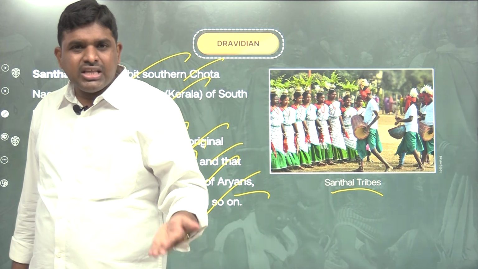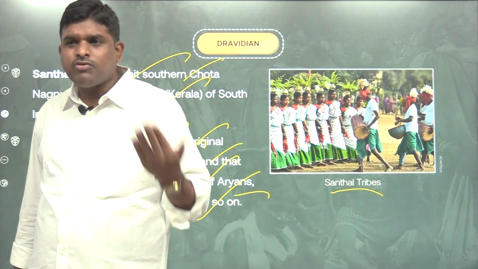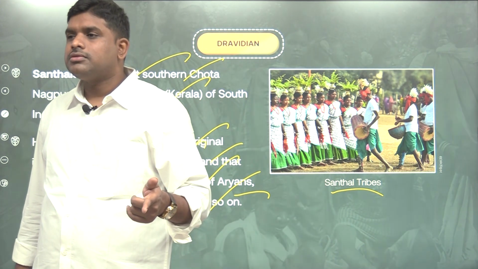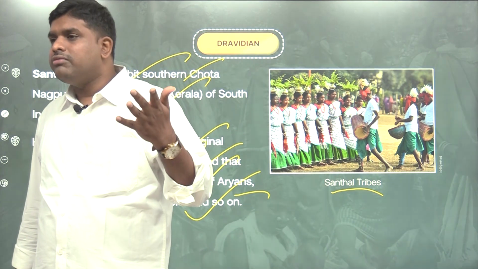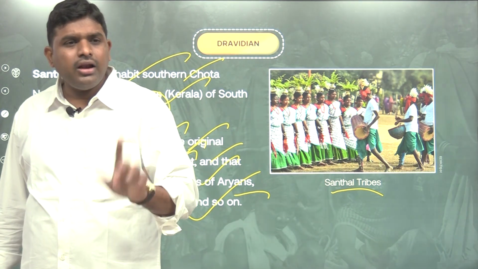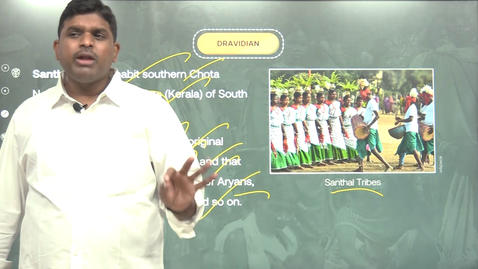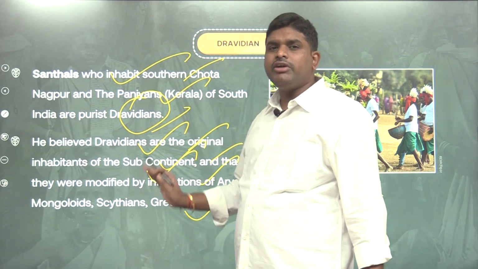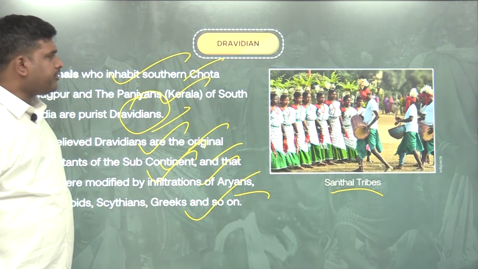Because of contact with Scythians, Aryans, Mongoloids, and Greeks, these Dravidians got intermixed. Hence, Scytho-Dravidians, Mongolo-Dravidians, Aryo-Dravidians. But the original are Dravidians, according to Risley. And the purest are the Paniyans of Kerala and the Santals. This is about Dravidians.